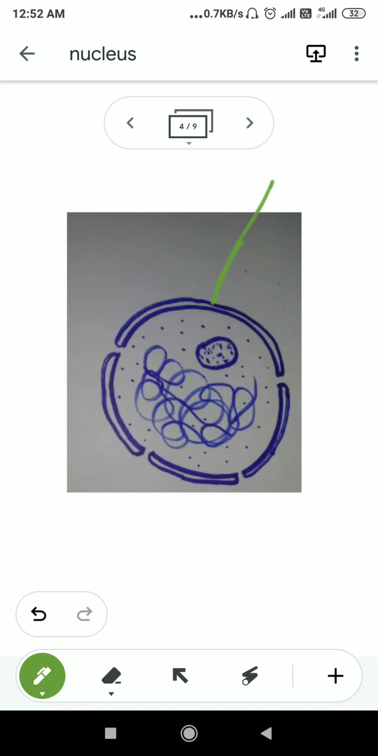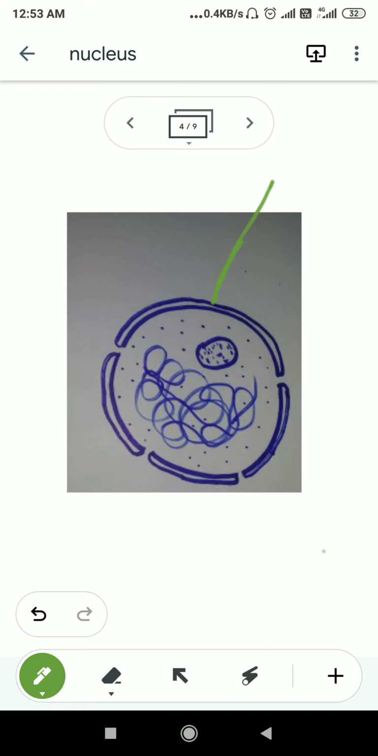The nuclear envelope is a double membrane structure. Listen carefully: the nuclear envelope is a double membrane structure. In the inner position, the membrane is known as the inner membrane, and in the outer position it is known as the outer membrane. Listen very carefully: the outer covering or protective layer of the nucleus is known as the nuclear envelope,